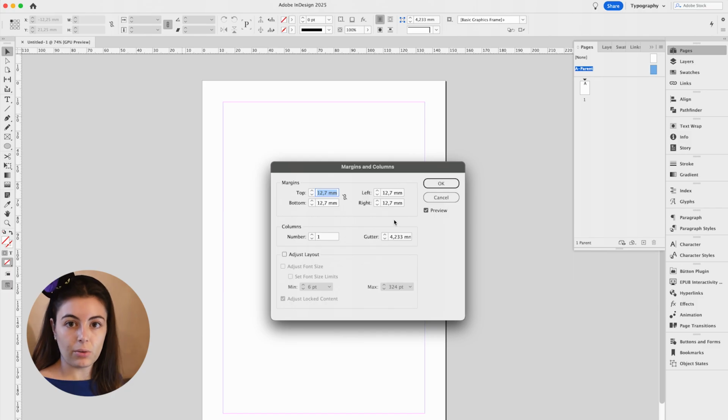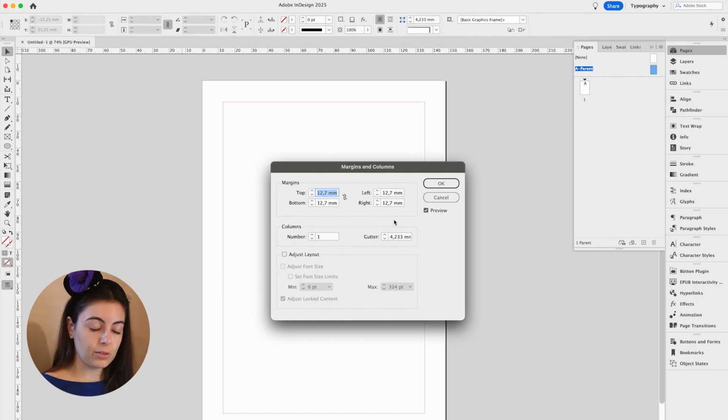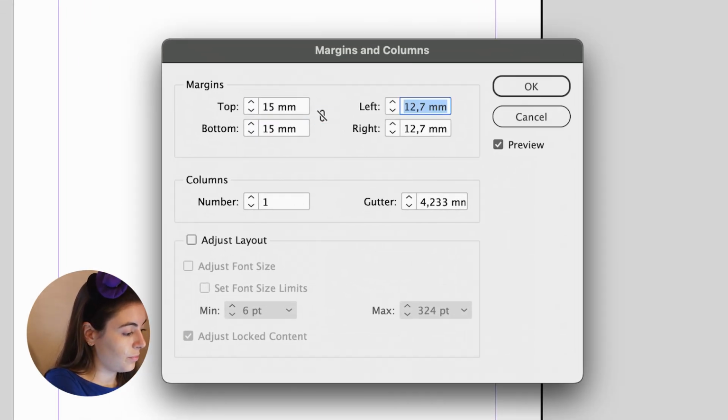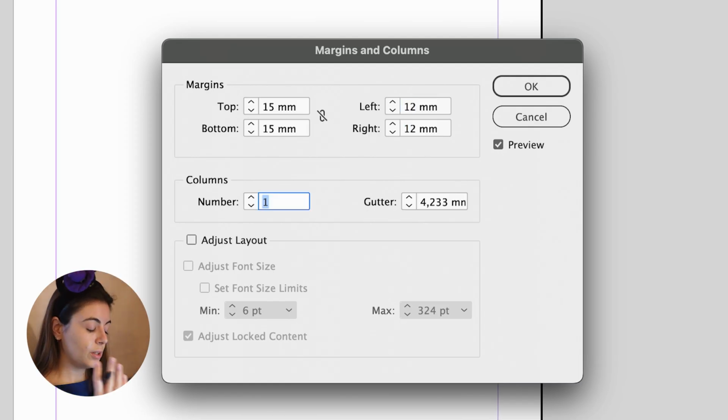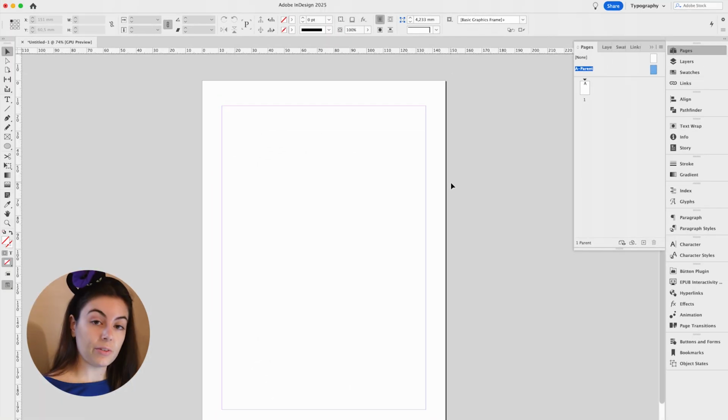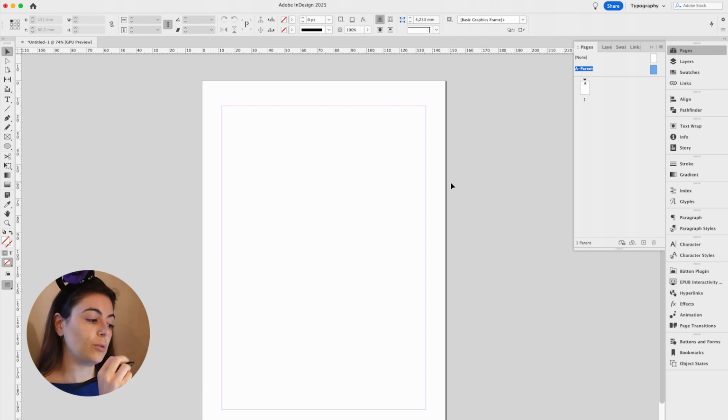So 15 millimeters on the top. On the sides, maybe I can leave 12 or 13 millimeters, so a little bit more, a little bit less. And the bottom, maybe someone's finishing writing something, so 15 millimeters should be okay. 15 top, 15 bottom, left 12, 12. So the number of columns, because it's a block note, we just need one column and that's it. What I'm going to do is activate the baseline grid, which is useful to put the dotted lines on.